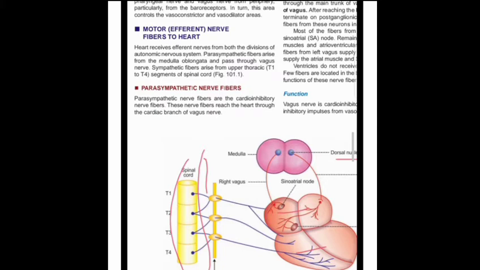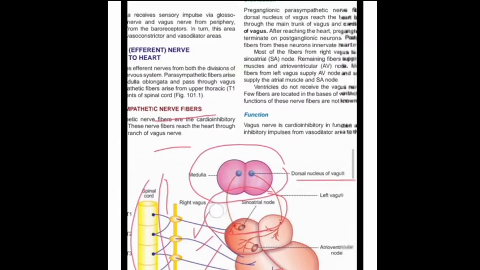Parasympathetic is mainly the vagus, whereas the sympathetic nerves arise from T1 to T4. From the spinal cord we receive the sympathetic part, whereas from the medulla, which is part of the brain, we receive the parasympathetic part. Parasympathetic nerve fiber reaches the heart through the vagus nerve. Its nature is cardio-inhibitory, meaning it inhibits the function of cardiac muscle.